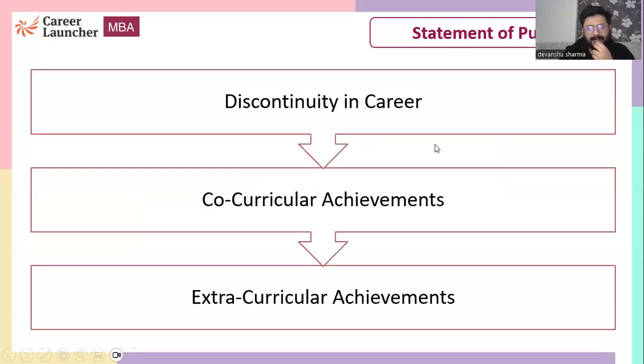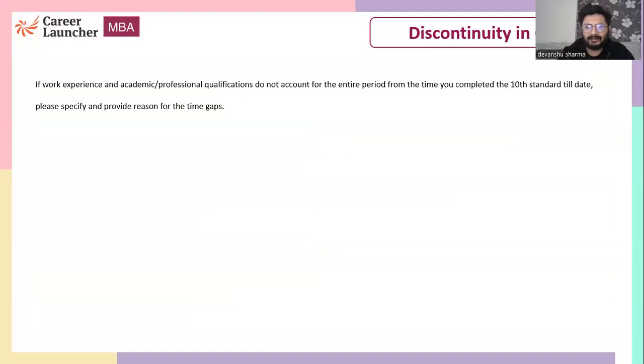Then, this is the most important part of your IIM Ahmedabad form. There are three questions that they have asked for PGP, which are discontinuity, that is gap year, co-curricular activities, and extracurricular activities. Now, let's start with the first question. I'll read it out first. If work experience and academic qualification do not account for the entire period from the time you completed your 10th standard till date, please specify and provide the reason for that time gap.